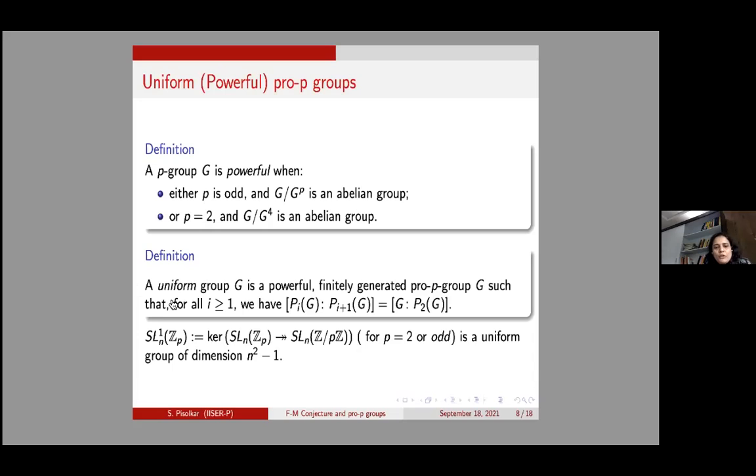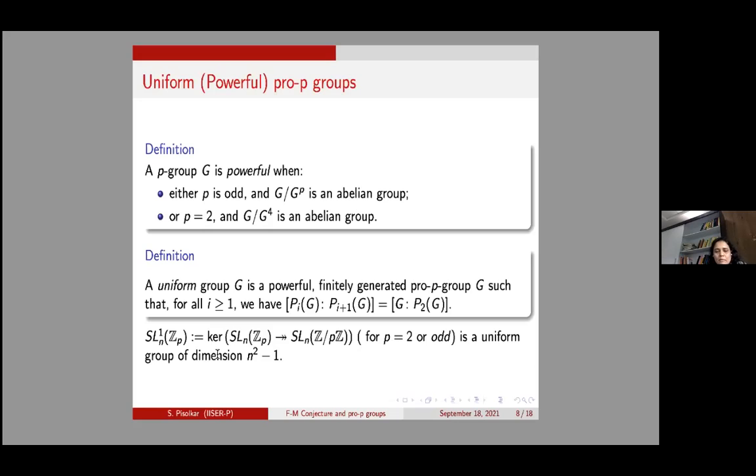A uniform group G is a powerful, finitely generated pro-p group such that for all i, in the filtration that I had mentioned earlier, the index of P_{i+1}(G) in P_i(G) is the same as the index of P_2(G) in G. Rather than going through this cumbersome definition, it will be good to have some examples in mind.